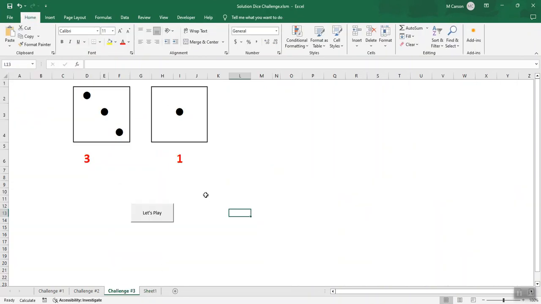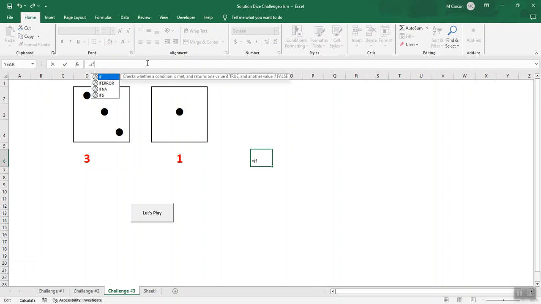Okay, so now I'm going to go back and I need to write an if formula. So I'm going to click in any cell. It doesn't matter, because I'm actually going to turn my font white so you won't be able to see this once I have my pictures appear. So I'm going to click in the cell where I want my answer, start with equal. This is an if formula. So if this cell equals this cell, right, then I want winner. And I'm putting it in quotes, and I'm actually referring to that cell that I just created.